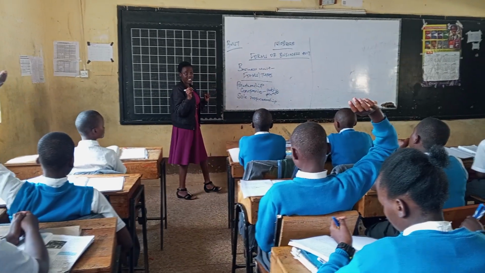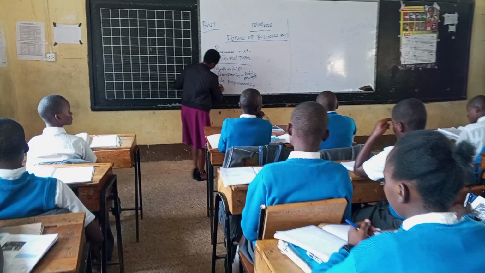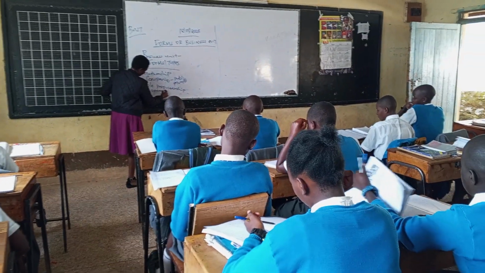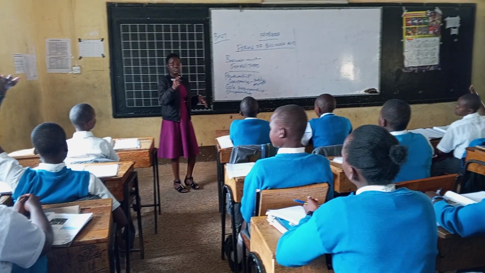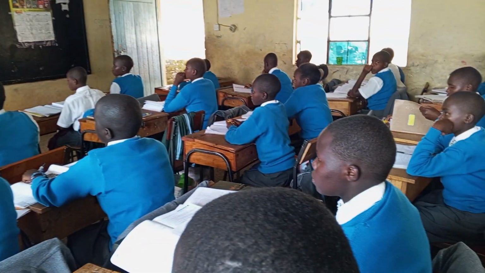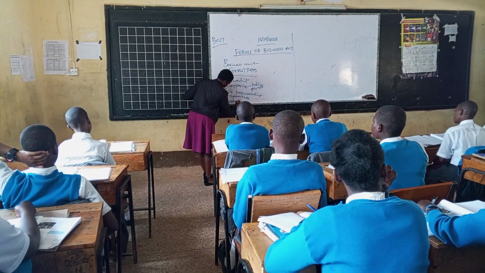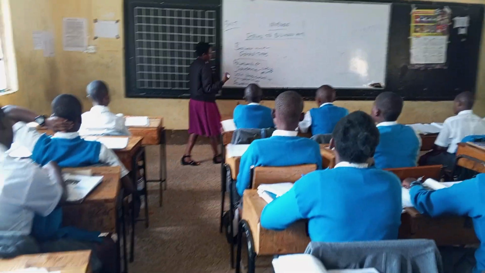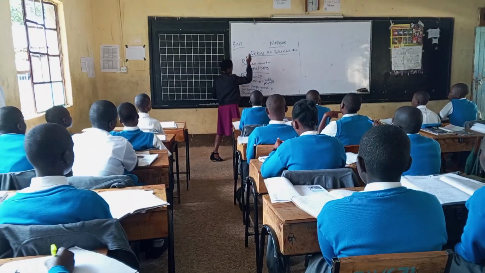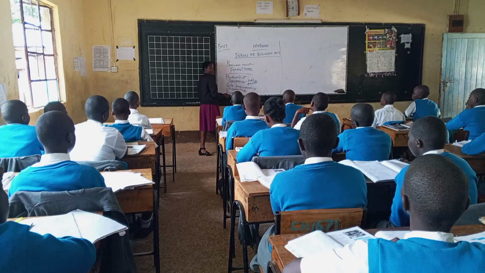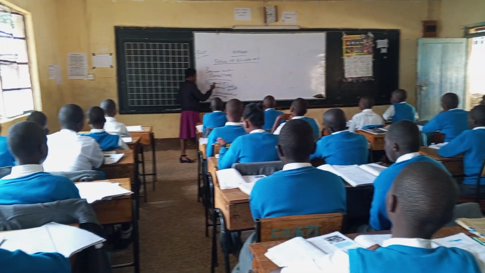Another form of a business unit. Cooperatives. And the next one. Parastatals. So clap for those who presented. Good one. So these are the forms or the types of business units. We have partnership, companies, sole proprietorship, cooperatives, and parastatals.